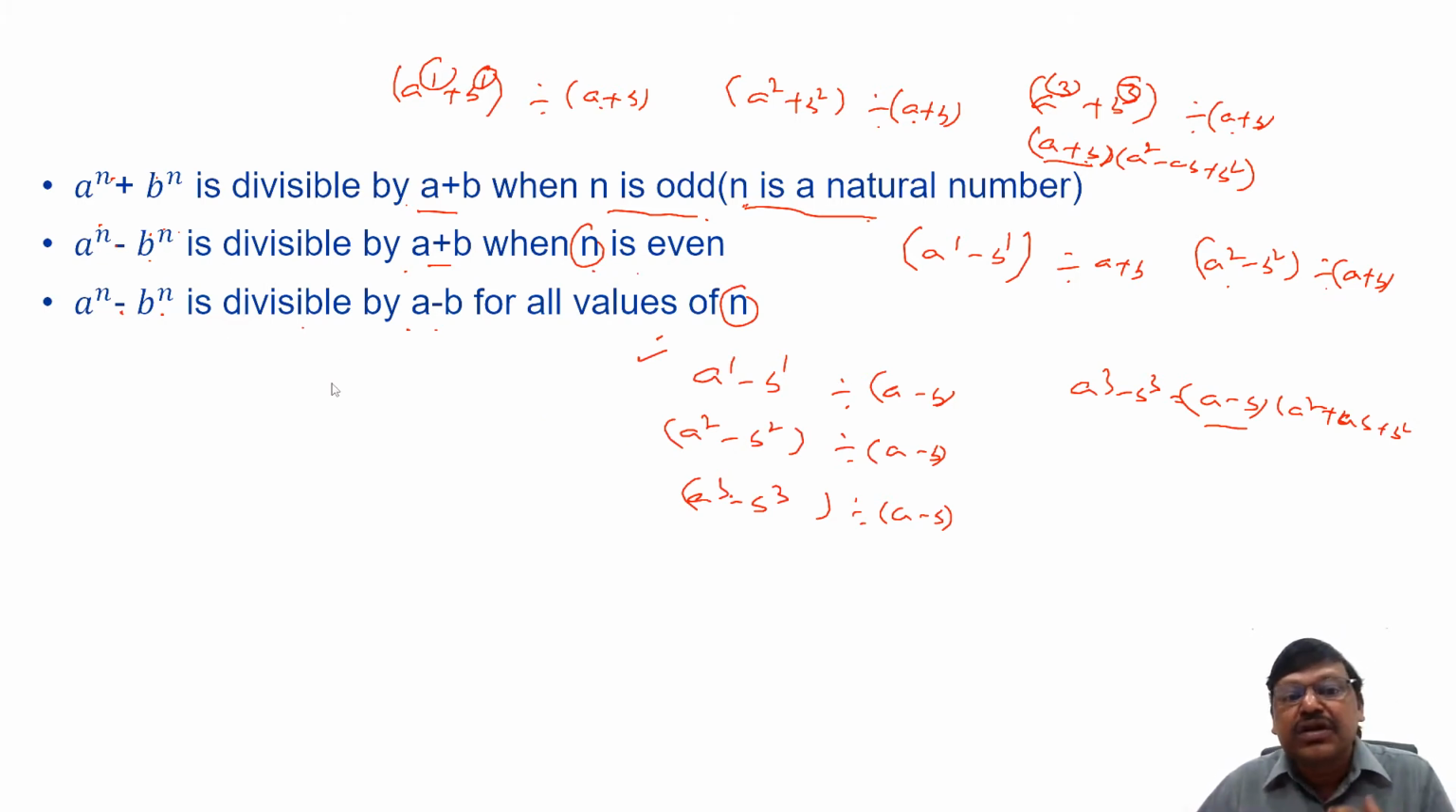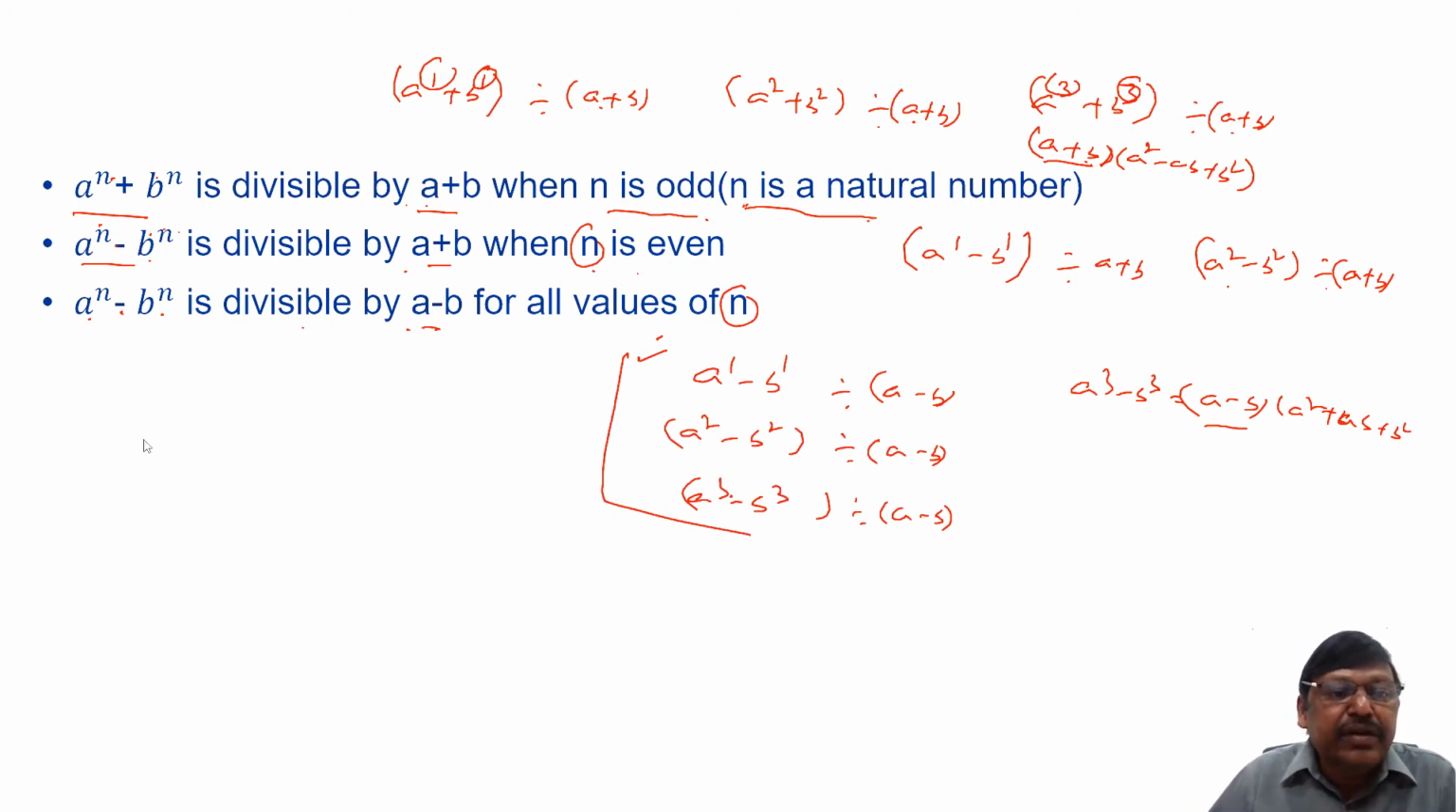When I say these three rules, you may have a doubt. For a + b, two rules are discussed, but for a - b, only one rule. Why not the other rule? The other rule is not necessarily divisible. Suppose I take a^n + b^n, is it divisible by a - b, when n is odd or even? Not necessarily. That's the reason I'm not discussing this.